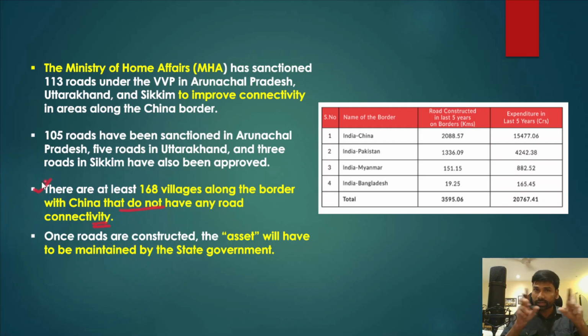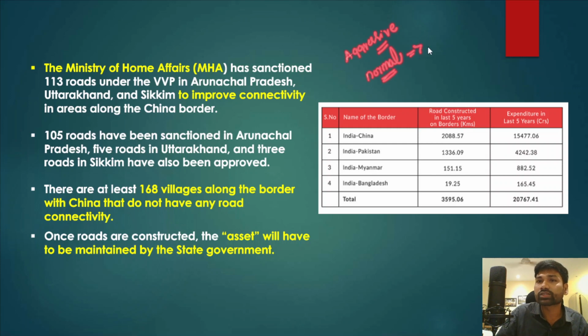Now see, the other thing is that China has been becoming more and more aggressive and assertive in recent times, and border conflicts between India and China are also becoming normal every year. So in this context, it is very important that we develop connectivity on the Indian side, so that it will help in quick mobilization of our soldiers, or quick mobilization of the forces.